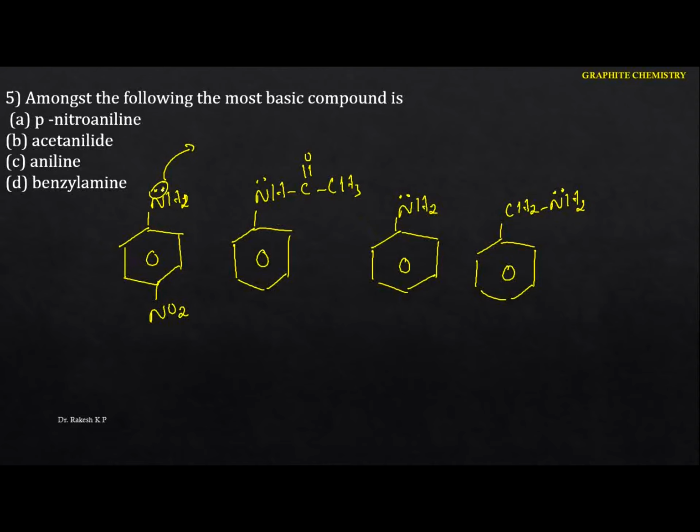Now see this one. Some of the electrons we have here are involved in resonance towards the benzene ring. And even here, not only towards the benzene ring, the lone pair is also involved in resonance towards this group. But in benzylamine, the lone pair is completely available for donation. We can't identify any resonance here. That means whatever electrons are present on the nitrogen atom are donated, hence it acts as more basic in nature. Hence the option is D. Okay, next one.